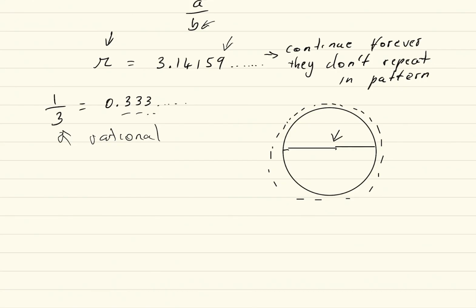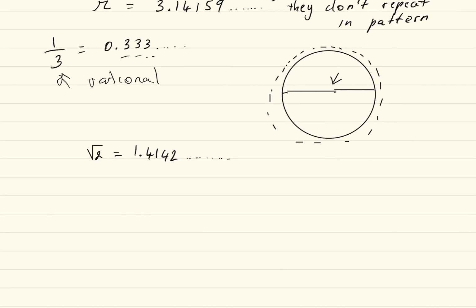Now another popular irrational number is root 2, not root 0, root 2. So root 2 is written as 1.4142 and so on. So this one continues forever and does not have a repeating pattern.